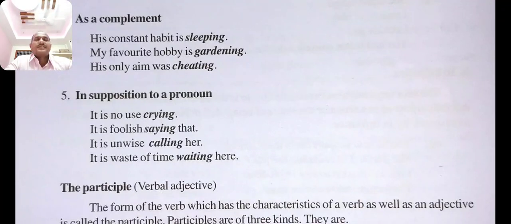It is a waste of time waiting here. These all act as an apposition to a pronoun.